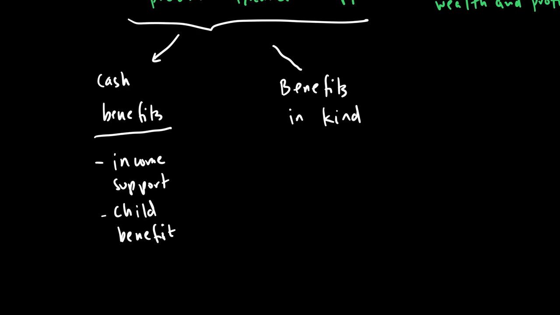Benefits in kind are those benefits such as health benefits or education benefits given by the government, because they want to make sure they provide everyone an equal chance in a society. These benefits accrue to individual households depending on the number of people and their age and gender. For example, if you have a lot of young members in a household, you will have a lot more people taking advantage of the education benefits. So there could be cash benefits or benefits in kind.